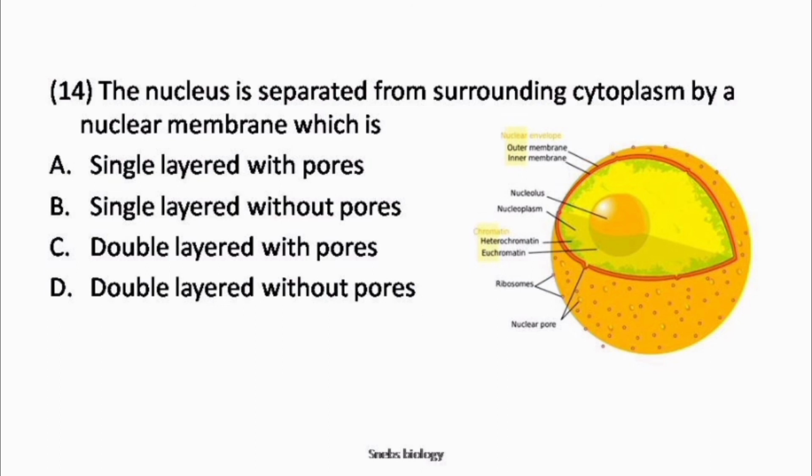This membrane separates the nucleoplasm from the cytoplasm. The nuclear membrane consists of two lipid bilayers, the inner nuclear membrane and the outer nuclear membrane. It also has many small holes called nuclear pores that allow material to move in and out of the nucleus. So the answer is option C, double layered with pores.